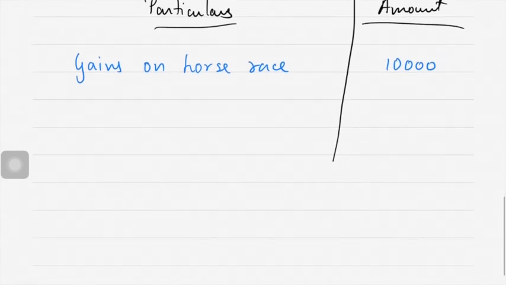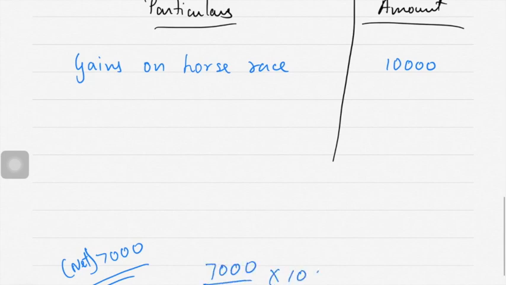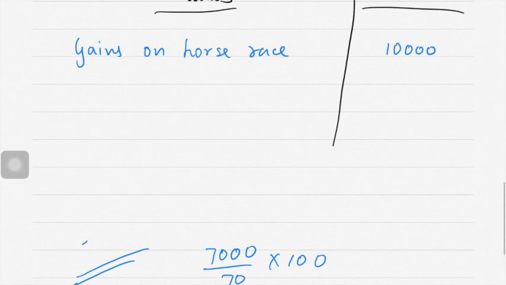Suppose 7,000 is given and in the bracket net is given, then 7,000 divided by 70 into 100 because you want the full amount. Net means TDS is deducted and then paid. So here gross is given. That means the full amount is only 10,000.